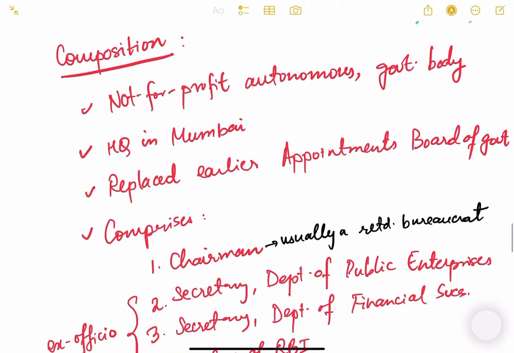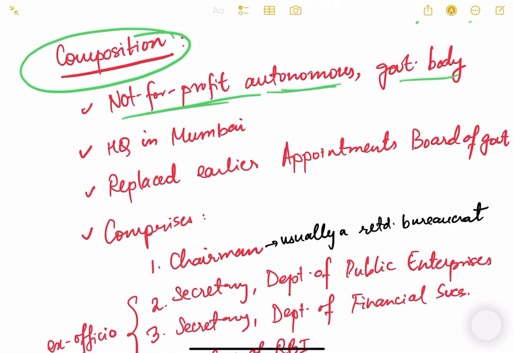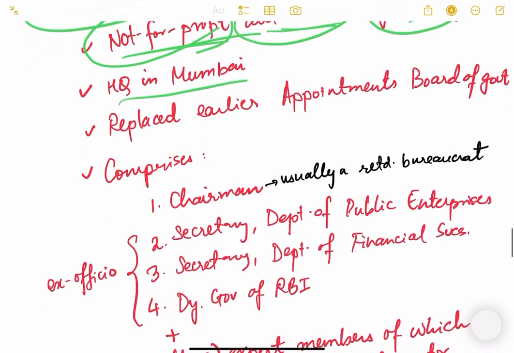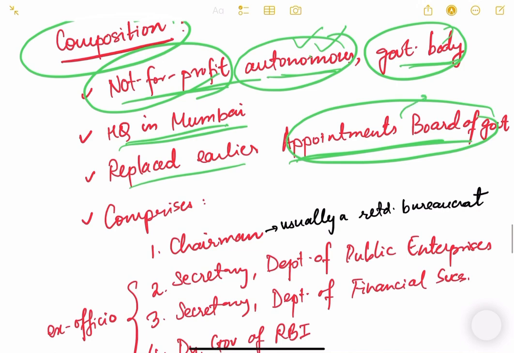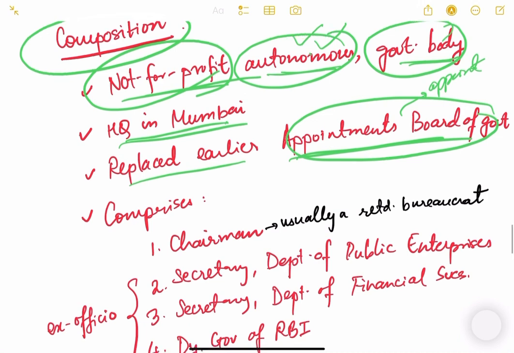Now what will be the composition of the Banks Board Bureau? Let us understand what the Banks Board Bureau is and who all are there. It is basically a not-for-profit autonomous government body. It is a government body, but autonomy is given to it, and it is a not-for-profit company. It is headquartered in Mumbai. It replaced the earlier appointment board of the government. Previously there was an appointments board which used to appoint the chairman and board of director members of the public sector banks. Now it got replaced by the Banks Board Bureau.